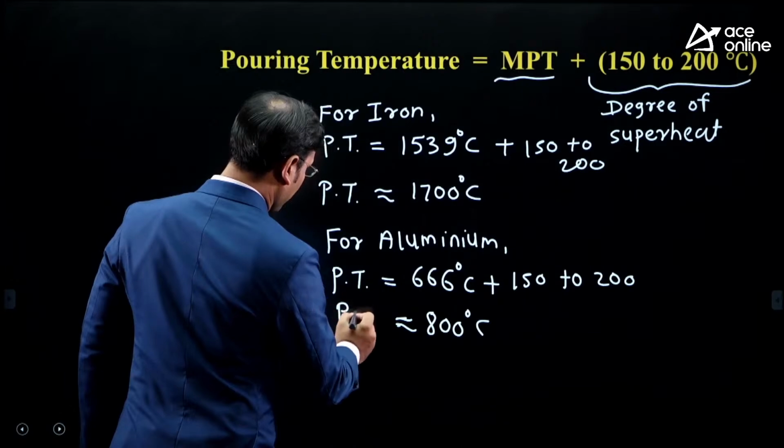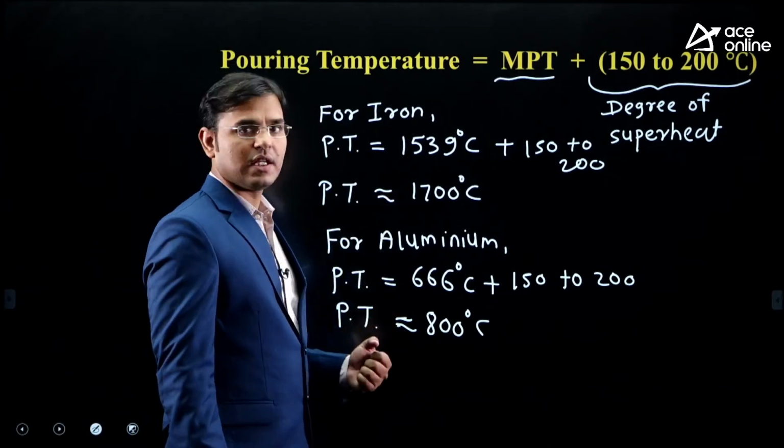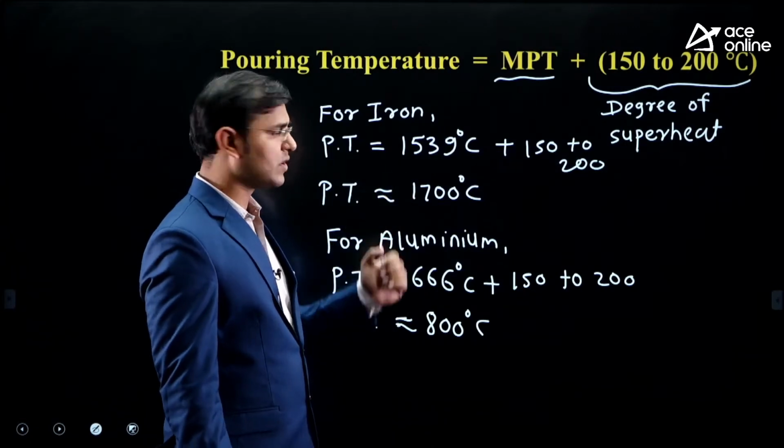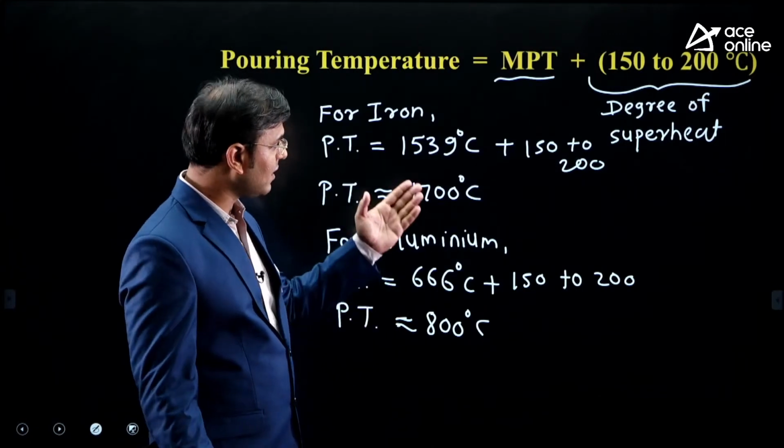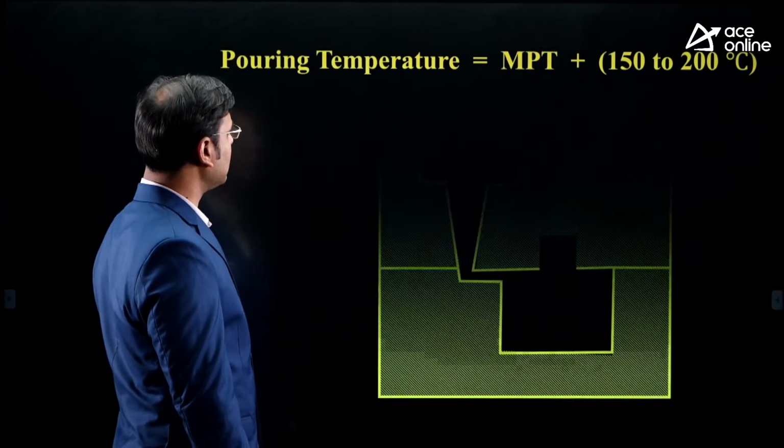Now the big question: why are we wasting the energy? Why are we pouring the iron at 1700 degrees centigrade? Why not around 1600? Why are we giving the degree of superheat? If we are not giving the degree of superheat, then what happens? Just see in this diagram.